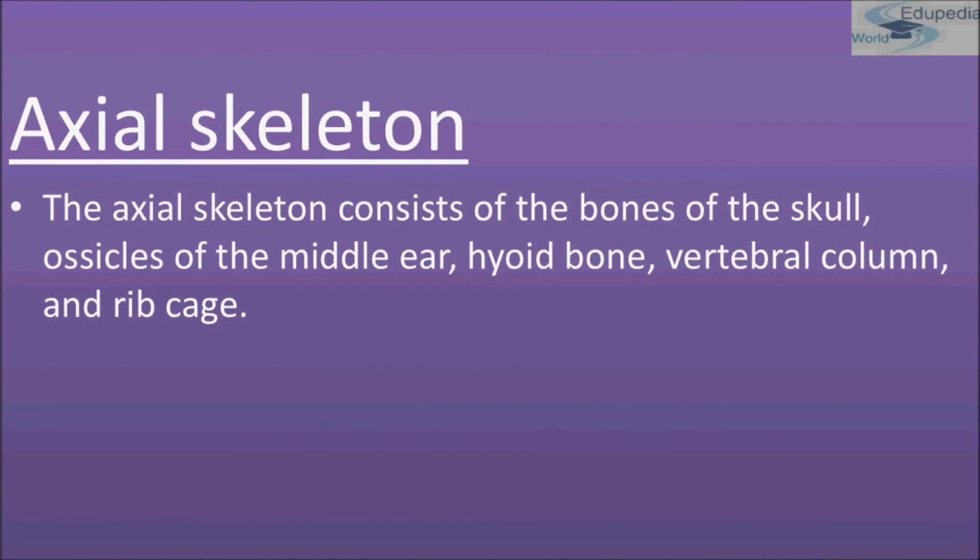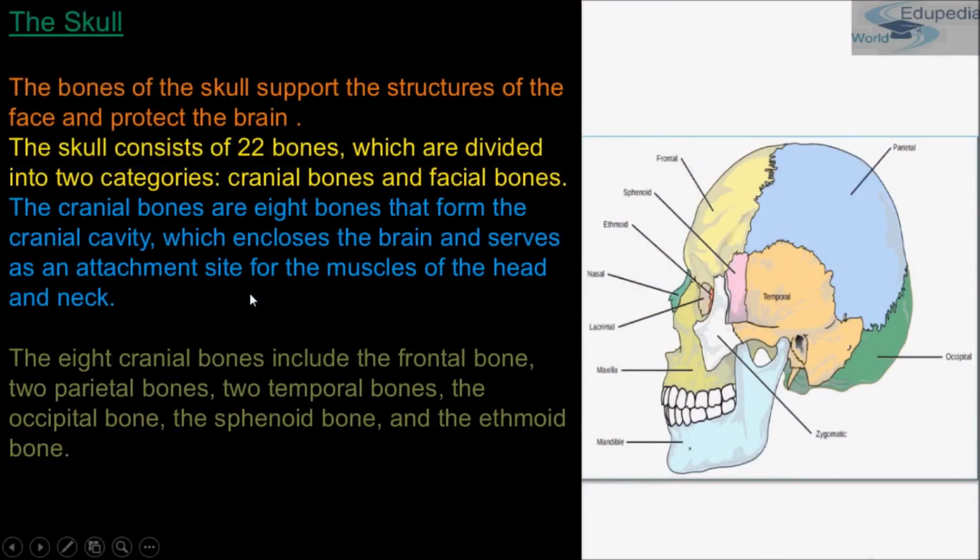bone, vertebral column, and rib cage. That is the thoracic rib cage. So first is your skull. Skull is a part of the axial skeleton. Apart from the skull, there are 2 other things that come under the axial skeleton. Second is the rib cage and third is the vertebrae of the spinal cord. So first we'll be studying the skull.